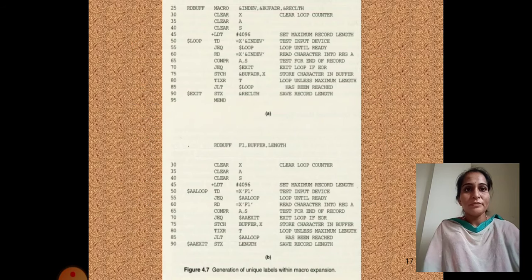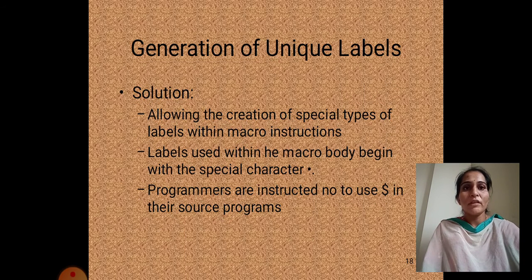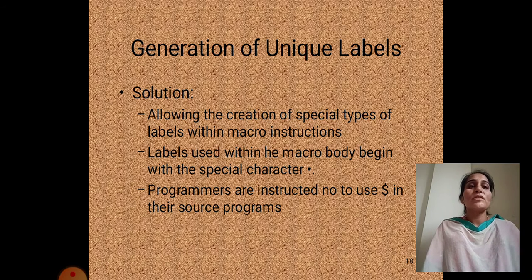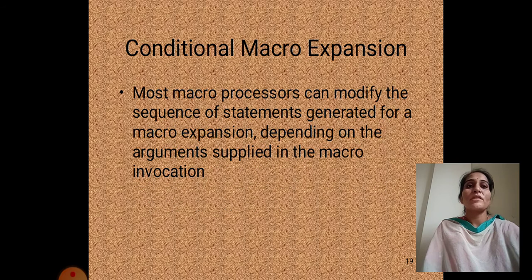We can see the figure here, with the labels and the instructions given. Labels used within the macro body begin with the special character dollar. Programmers are instructed not to use dollar in their source programs.